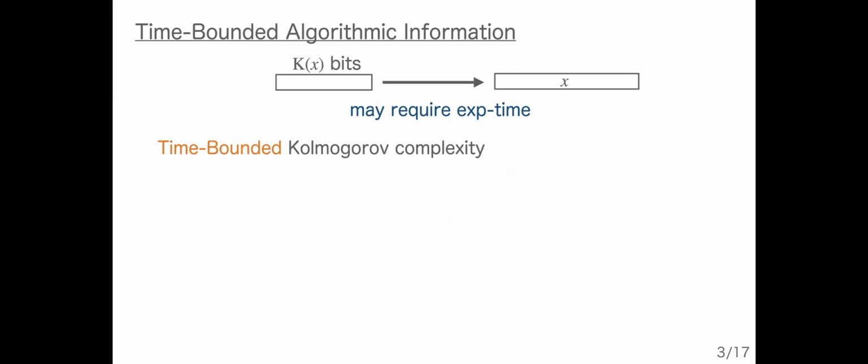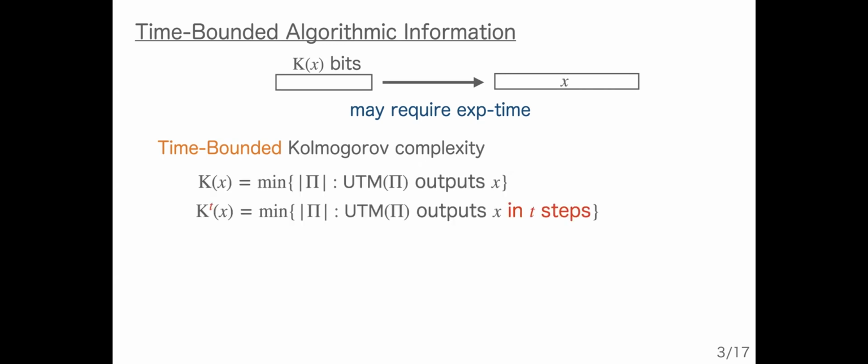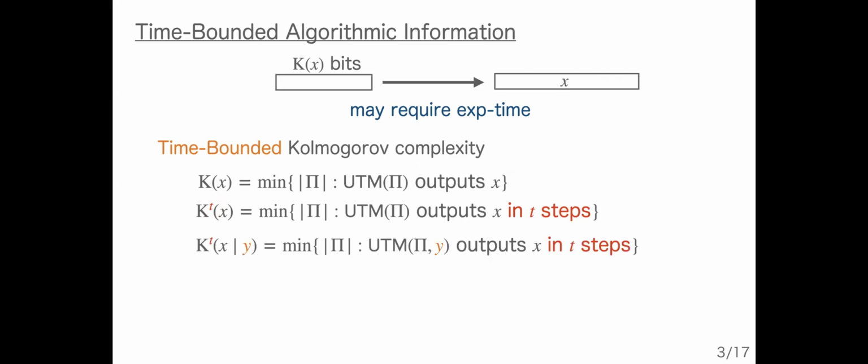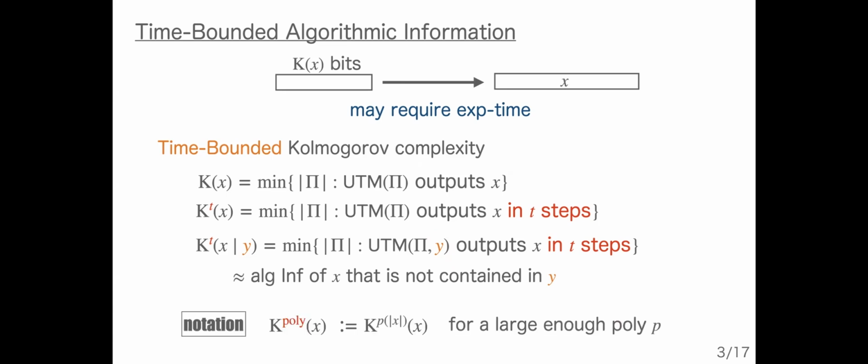In the time-bounded Kolmogorov complexity, we add an additional parameter, t, and we execute the universal Turing machine only for t steps. The conditional Kolmogorov complexity of X given Y is defined in almost the same way, but we can use the additional advice string Y. This can be regarded as the algorithmic information of X that is not contained in the conditional string Y. And in this talk, we also use the notation K poly.